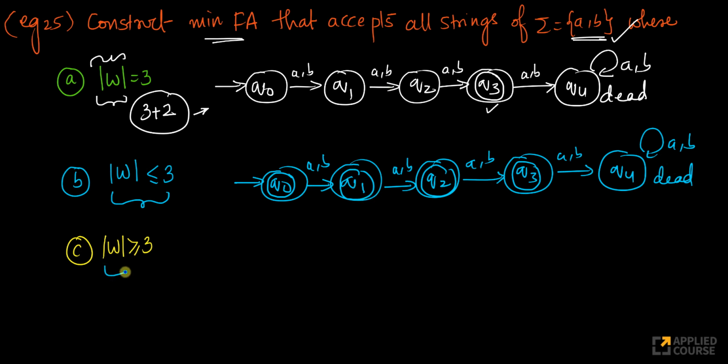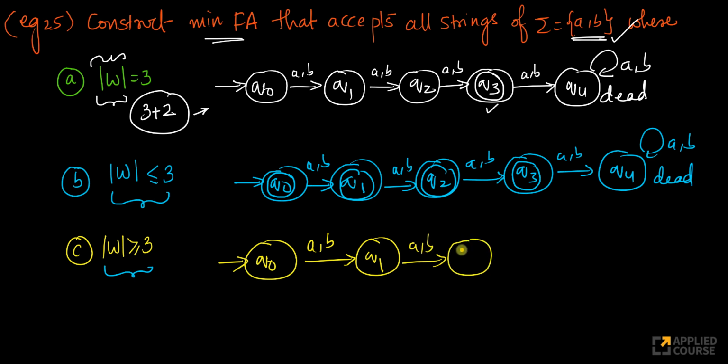What if I want the length to be greater than or equal to 3? What do I do? Again, that's very simple. You make this the final state. Let me draw this. Again, very simple case. When I'm here, the length of the string is 0. Here the length is 1. Here the length is 2. Here the length is 3. What do we want? Greater than or equal to 3.